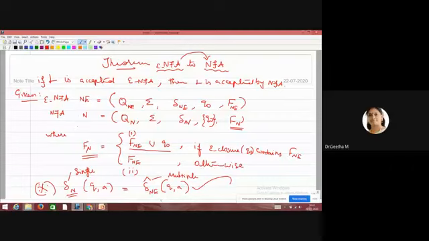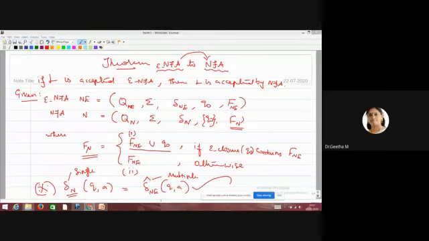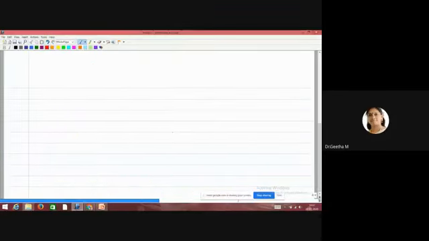Then you give the relationship between the final states of NFA with epsilon and without epsilon. Then comes the relationship between the single transition of NFA without epsilon and the multiple transition of NFA with epsilon, for which I have given the definition clearly.